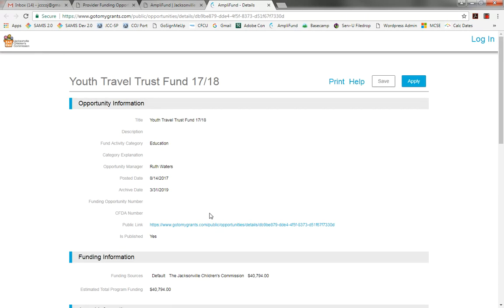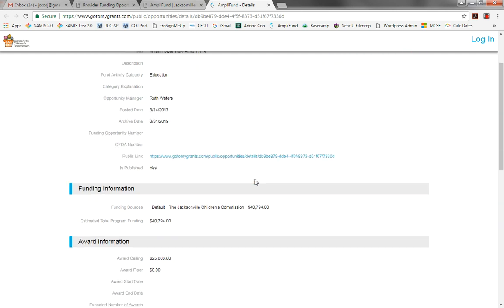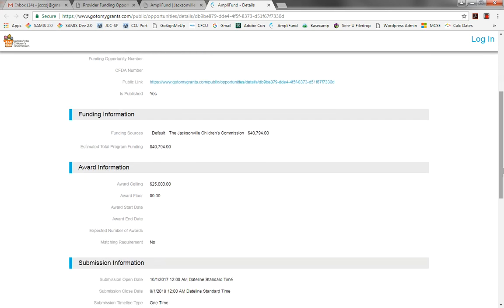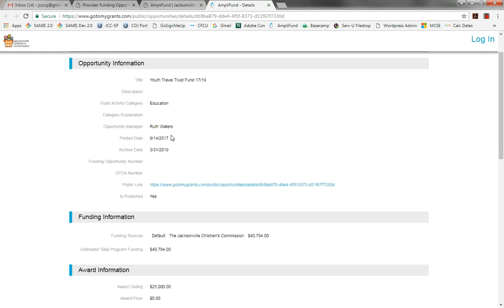That will take me to the begin page for the 17-18 fiscal year. I see that this is the Youth Travel Trust Fund for this fiscal year. My opportunity manager who will process the application would be Ruth Waters. And here's another link to the application if you need to paste that in somewhere. The total amount for this fiscal year is $40,794. Let me say that if you're about to submit an application, you probably want to check with Ruth first and confirm how much is still available, and she would be able to assist you with that information.